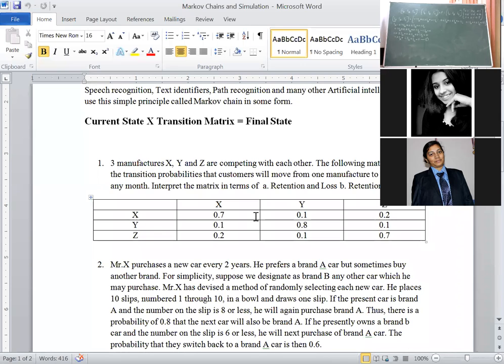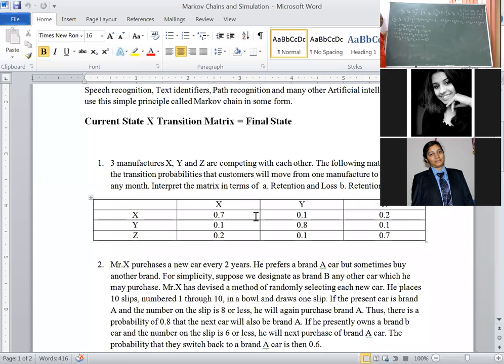Again I am repeating, till here we only wrote the formula, simple matrix multiplication. After that, comparing the coefficients of SA on LHS and RHS, we get this entire equation. You have to make it a quadratic equation, then take this SA on RHS, so it becomes minus 1 SA, then minus 1 plus 0.7, we get minus 0.3 SA, and the remaining coefficients remain as they are. After the decimal there is a single digit, so multiply with 10, then the decimal goes away.